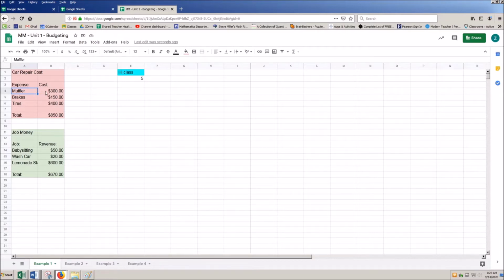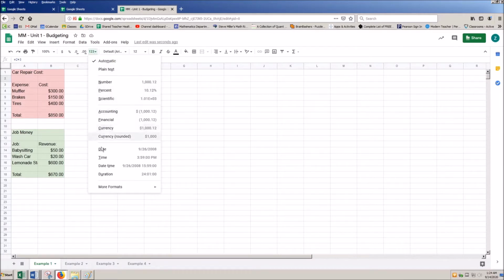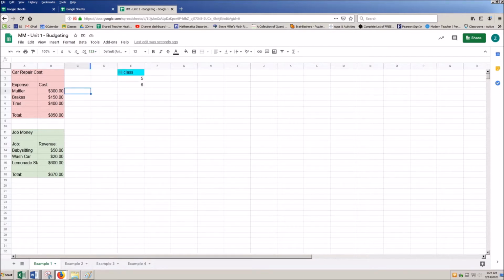Looking at the cost for each of these things, I have it as a dollar denomination. Now if I just typed in the number 5 here, whether I'm doing it from an equation or if I just typed in the number 6, I'll just do below, it's formatted as a general number. To change this formatting, I want to click in the cell, and then I want to select the format. I can do it as currency, a percentage, I can adjust my decimal places, and I can also look at additional formats. We're not going to use these super often, but the date and time are the ones that pop out in my mind as ones that sometimes need us to use that additional drop down. So let's say I wanted the 5, instead of as a numerical representation, to have a currency format.